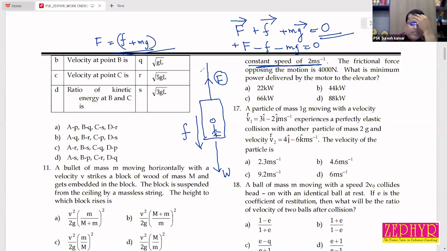The upward force is equal to weight plus frictional force. Why did we say like this? Because the system is moving with uniform velocity. For moving with uniform velocity, the upward force and downward force must be equal. Okay.